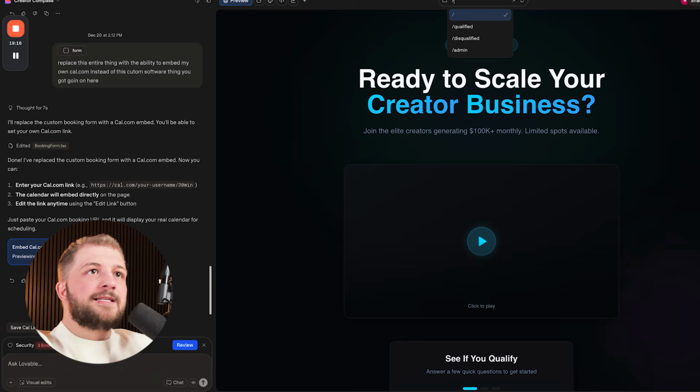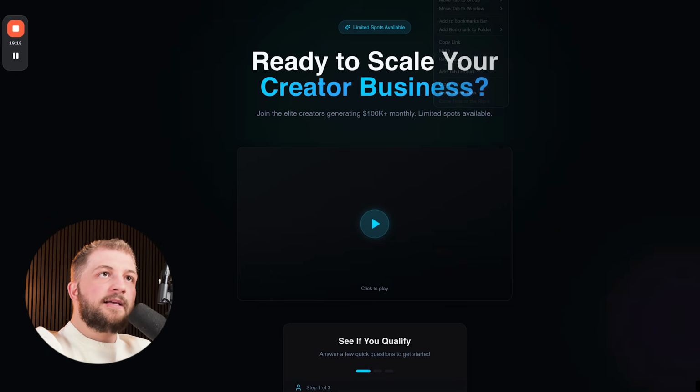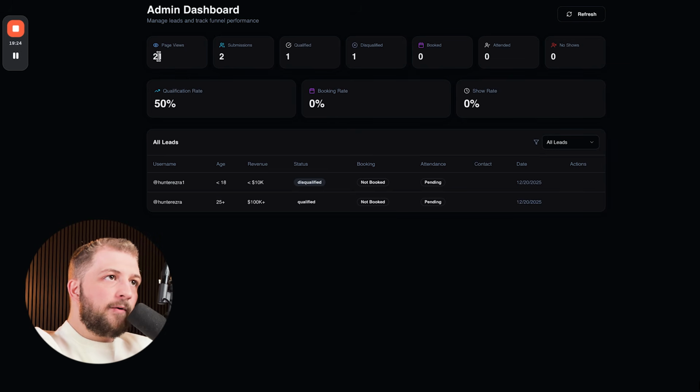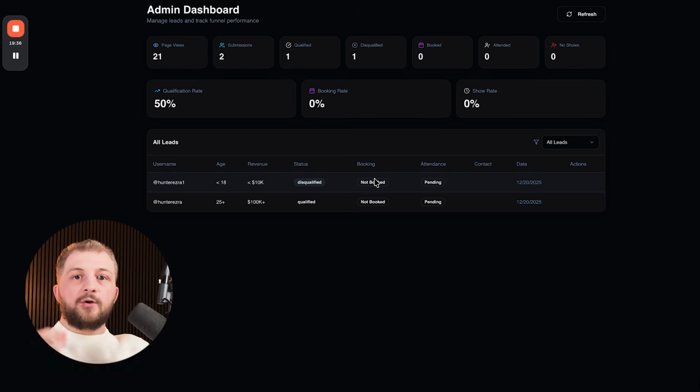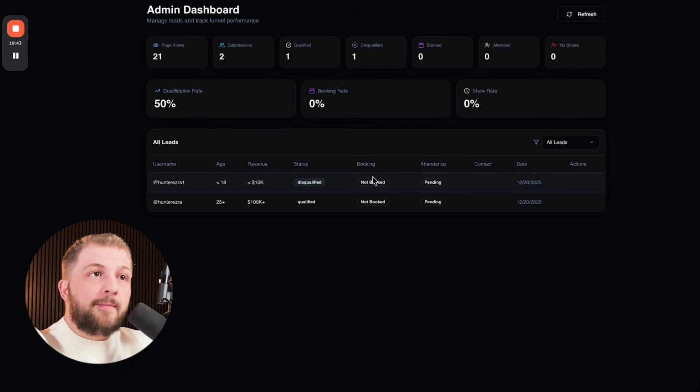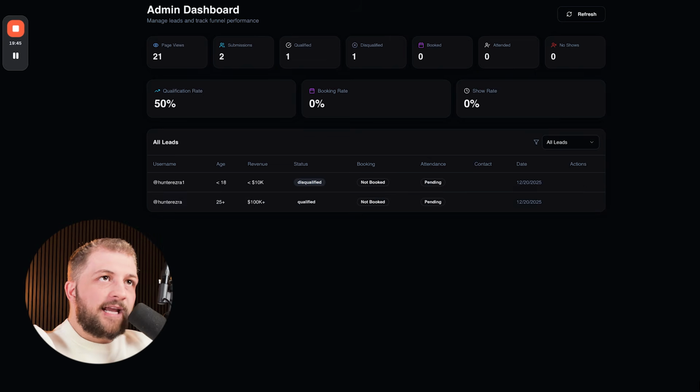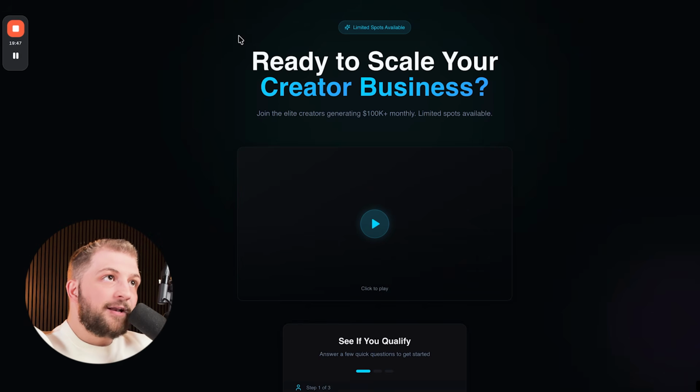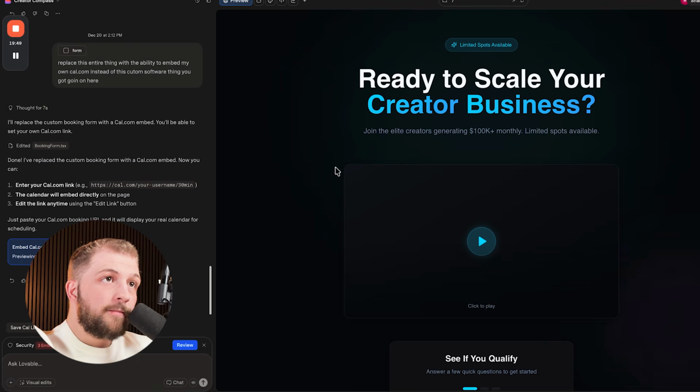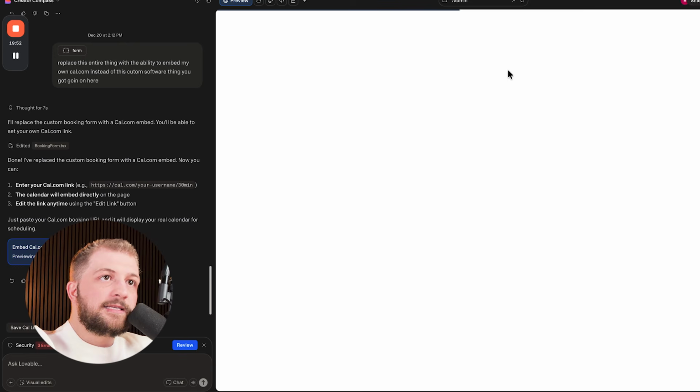So I think that's just /admin. So we're just going to duplicate this and we're going to do /admin. This allows us to see how many people visited our page, how many submissions we got, how many qualified, how many disqualified. We have no books, which is fine. So what I want to do is have the ability to click on, like, they did book here. Realistically, you could connect this with a Zapier webhook that pulls in the booking and updates this itself. But for now, just to keep it really simple, I'll go ahead and just manually update that if they do book a call. So let's go over here to the admin section here.